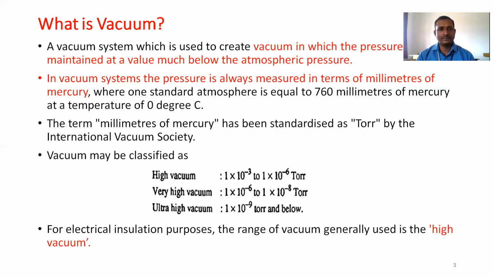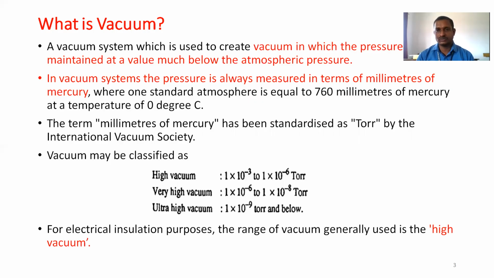The term millimeters of mercury has been standardized by the International Vacuum Society, and it is also called torr. So another unit of measuring vacuum in a particular atmosphere is millimeters of mercury or torr.